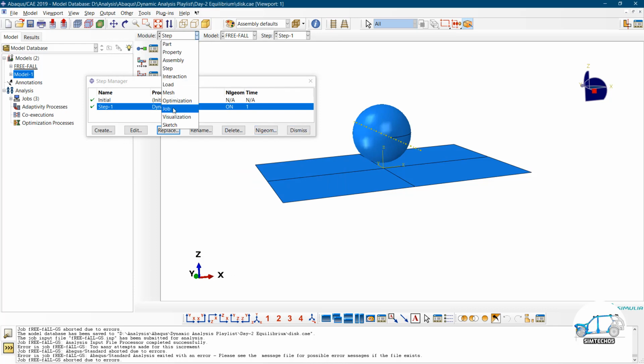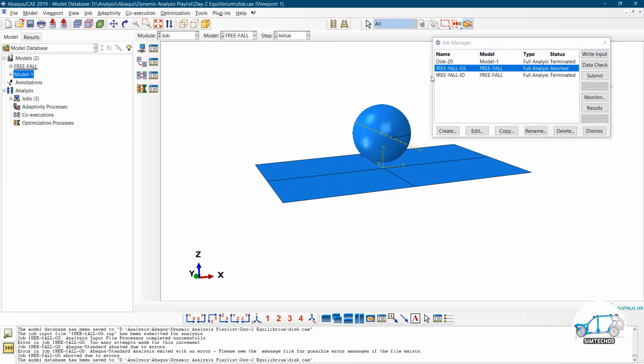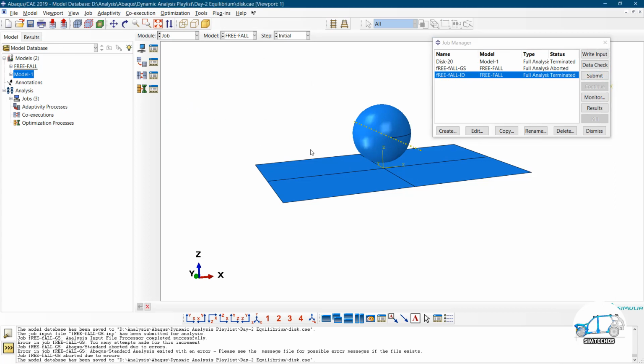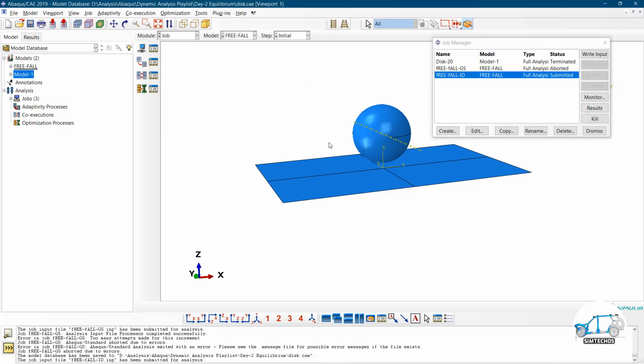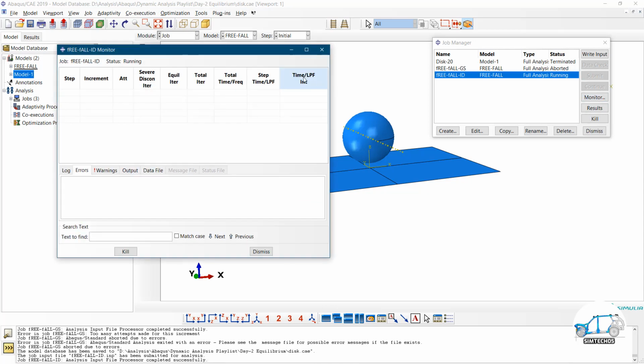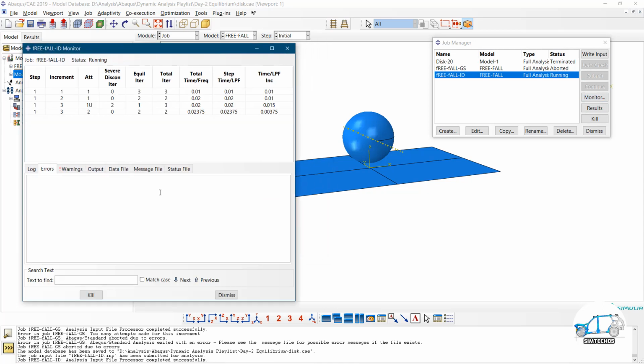Fine. And now try to solve the problem using the implicit dynamic technique. So let me monitor. So implicit dynamic starts solving the problem.